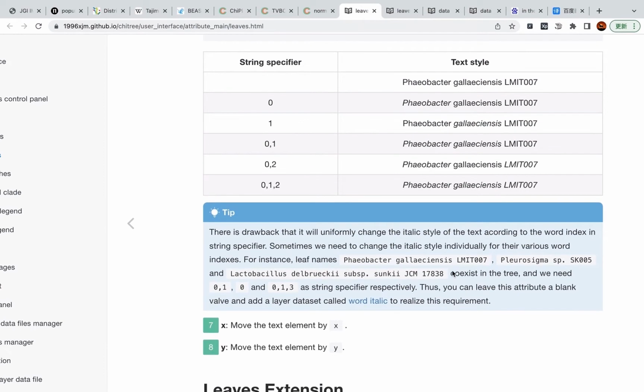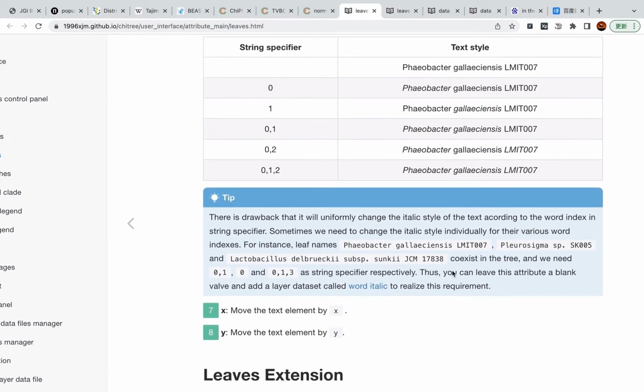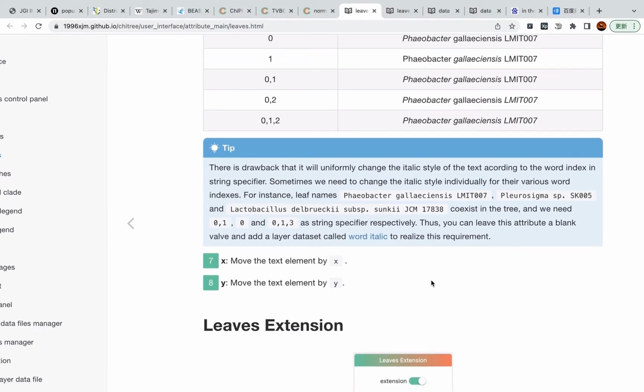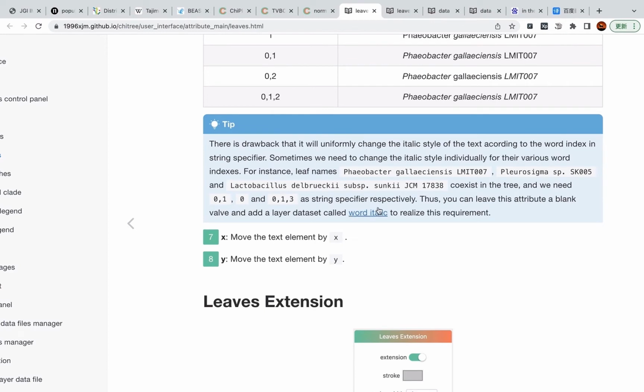So for most of the time, we don't like to change all the leaf text uniformly, like we need to change the first one and the second one to italic style for this bacterial name.